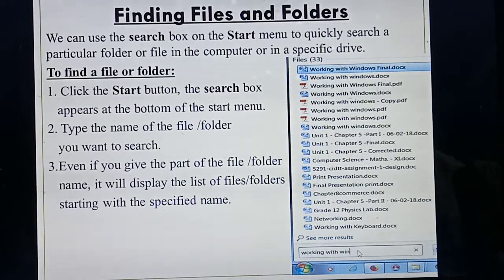Okay, so once you have typed the names, the same names regarding, for example, if you are typing the word working, it will show how many files have the same name or the same word working, displayed in the search box or above the search box. Understood? So from that you can easily find your file and open it.